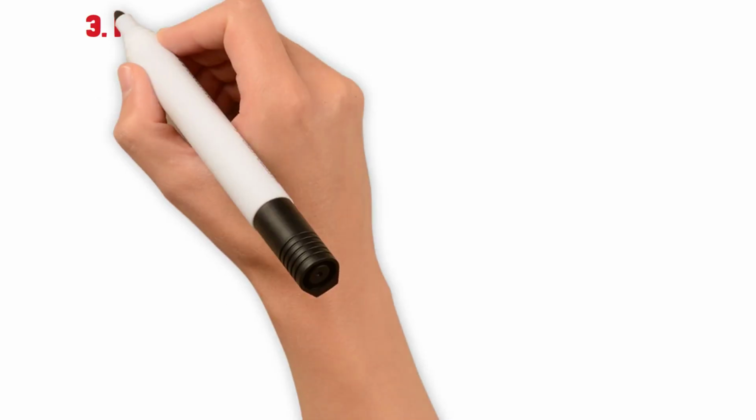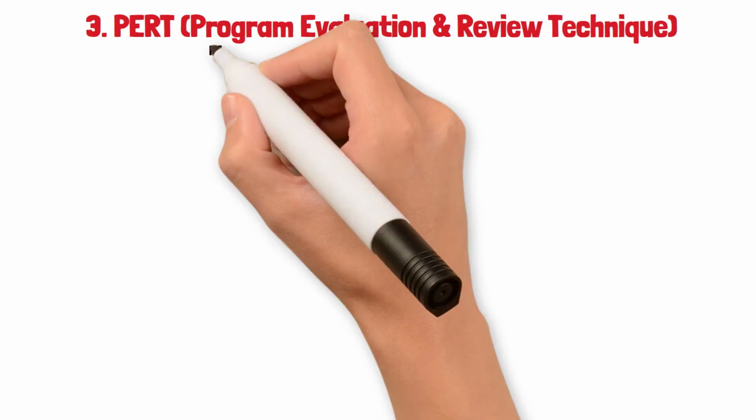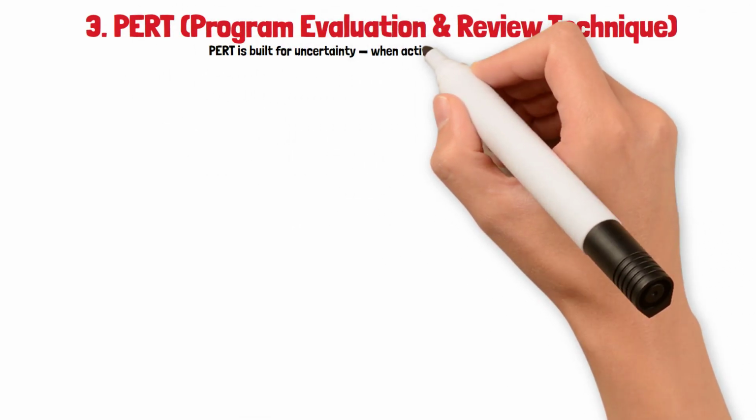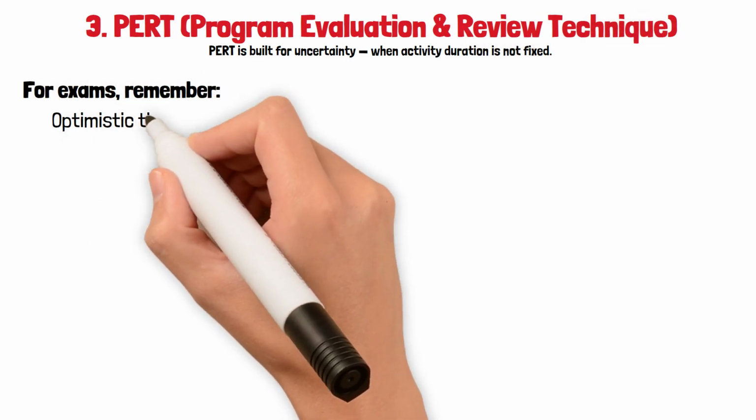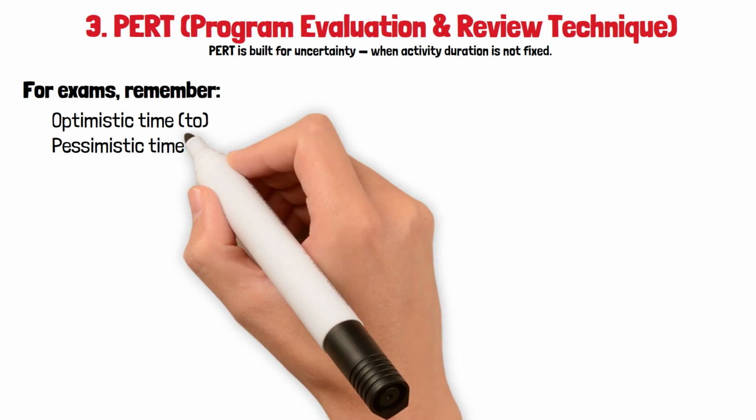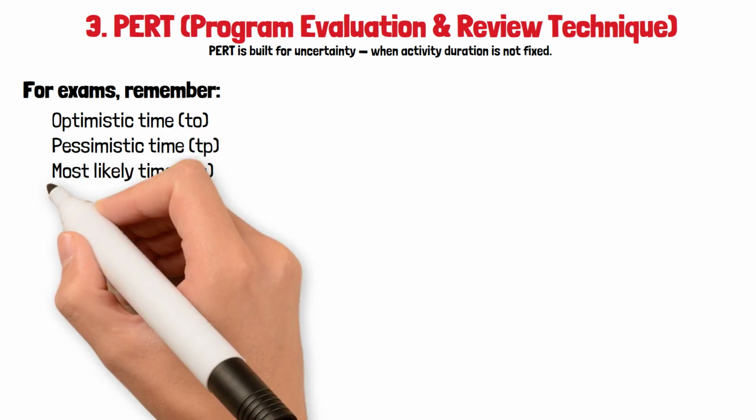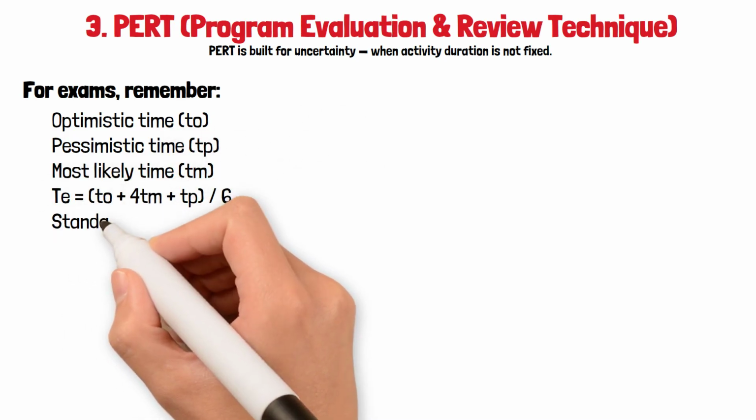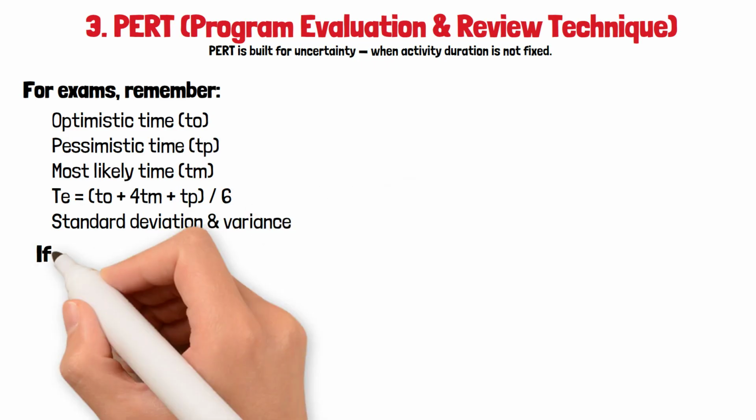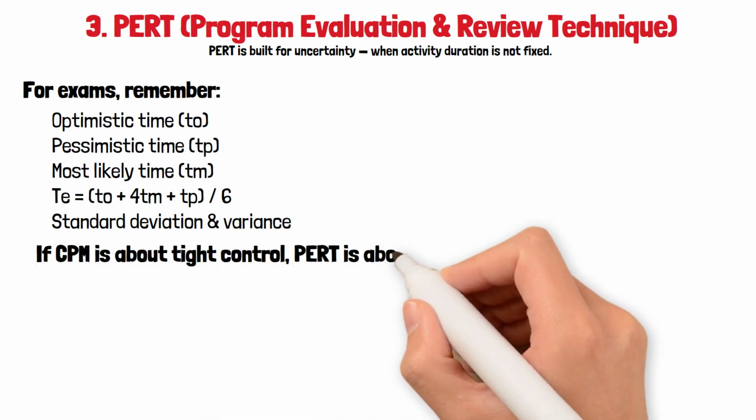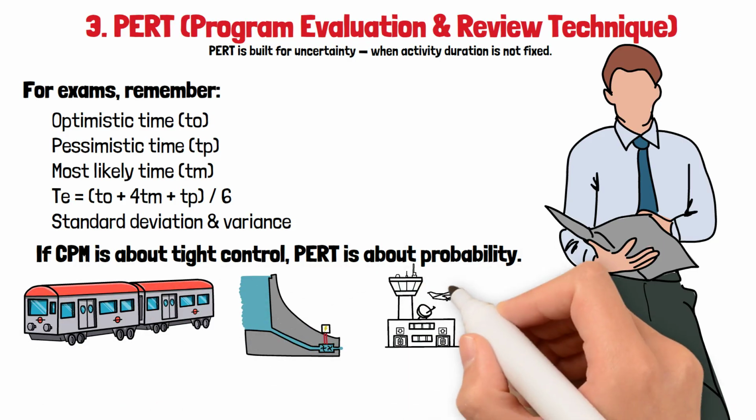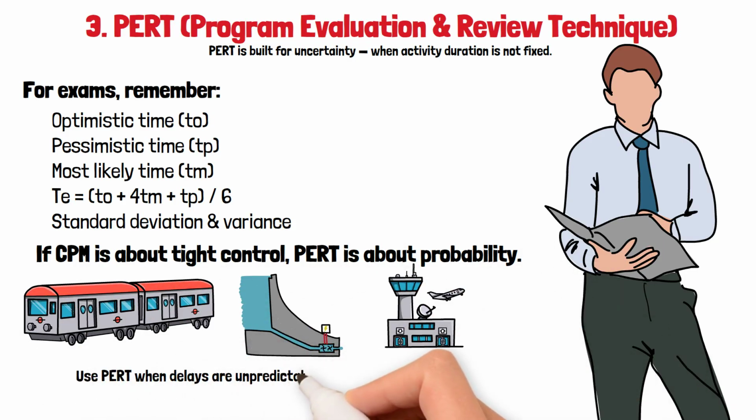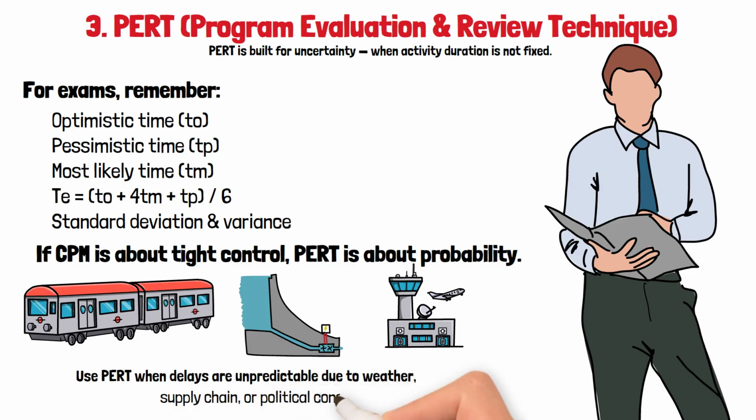3. PERT, Program Evaluation and Review Technique. PERT is built for uncertainty, when activity duration is not fixed. For exams, remember: optimistic time TO, pessimistic time TP, most likely time TM. TE equals (TO plus 4 TM plus TP) over 6. Standard deviation and variance. If CPM is about tight control, PERT is about probability. Modern megaprojects, metros, dams, airports, use PERT when delays are unpredictable due to weather, supply chain, or political constraints.